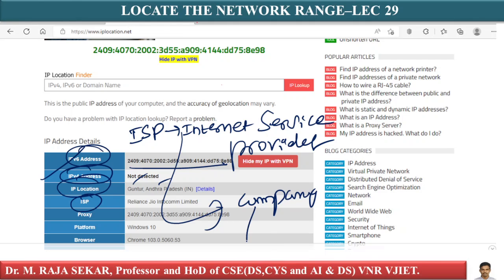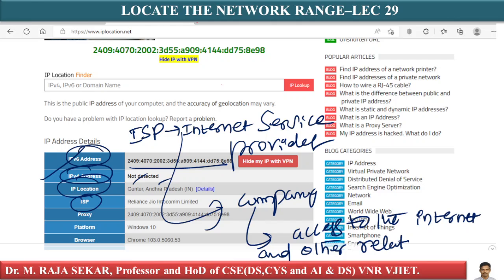It is a company that provides individuals and organizations access to the internet and other related services. Now, we will try to understand one by one.